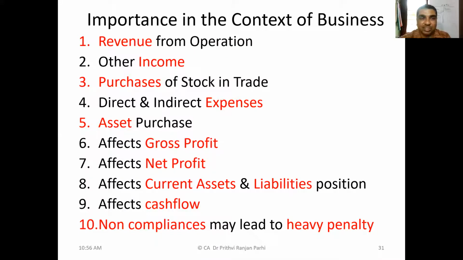Now, these are the areas which are directly affected by GST or indirect tax. Our revenue from operations gets affected by GST. Other income also gets affected. Purchases of stock in trade get affected. All direct expenses, indirect expenses get affected by GST. And in the balance sheet, when assets are purchased, that also gets affected by GST. Consequently, gross profit amount gets affected, net profit amount gets affected. And in the balance sheet, GST needs to be collected and GST needs to be paid also.